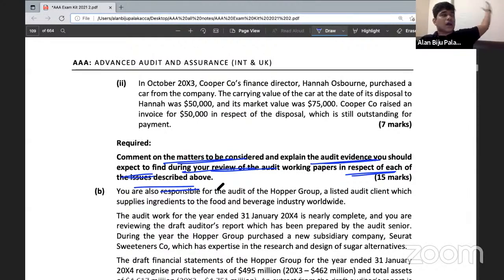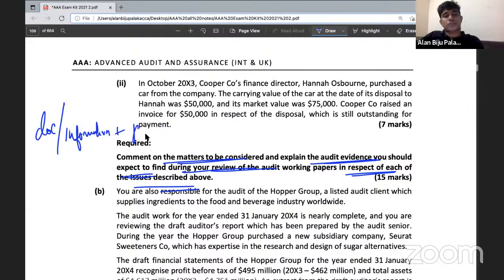Somebody has already done the audit work and they have also collected a set of documents here. So what will be the set of documents? That is what you need to explain here. First of all, you need to write the matters part in the same way in which we did in the past 3 requirements. In addition to that, next you need to talk about the audit evidence. When you're talking about the audit evidence, first of all, you need to provide the name of the document or the information you have obtained. Plus, you must also show the purpose for which you have obtained that particular information. So this is how you need to write in relation to audit evidence.